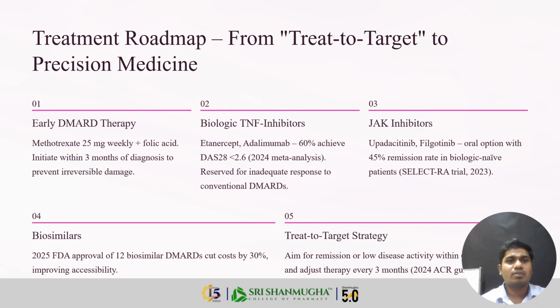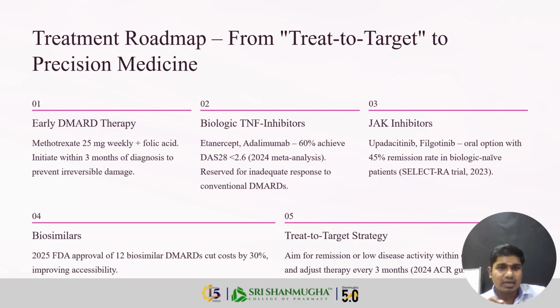Next one is the treatment roadmap from treat to target to precision medicine. Early DMARD therapy: what are the drugs used in the treatment of rheumatoid arthritis? Methotrexate 20 mg weekly with folic acid, initiated within 3 months of diagnosis to prevent irreversible damage. Reversible damage means degeneration. Irreversible cell injury means necrosis. So the first line drug of rheumatoid arthritis, early DMARD therapy, is methotrexate with folic acid.